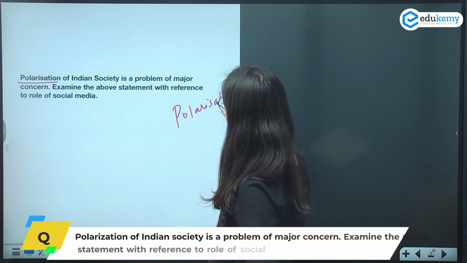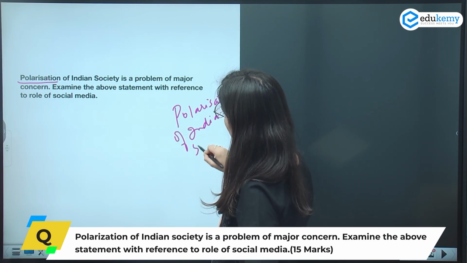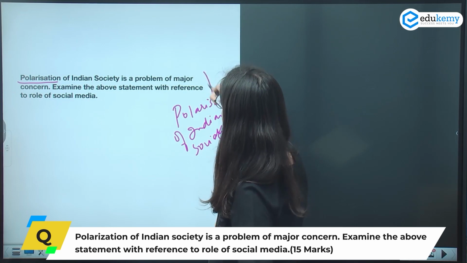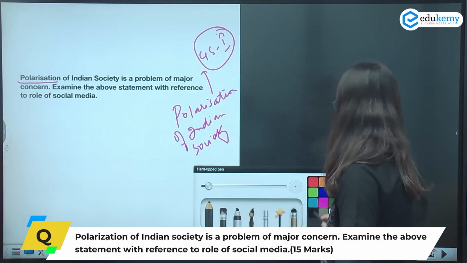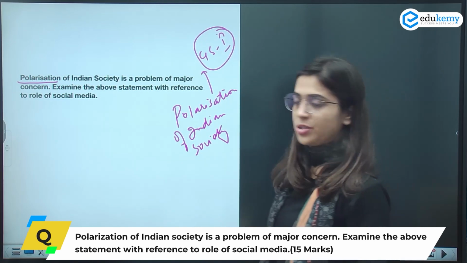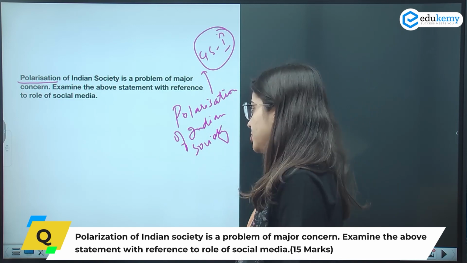पोलराइजेशन ऑफ इंडियन सोसाइटी, ठीक है, ये जीएस पेपर 1 का पार्ट है, ठीक है. So let's read the question first. Our question says polarization of Indian society is a problem of major concern.